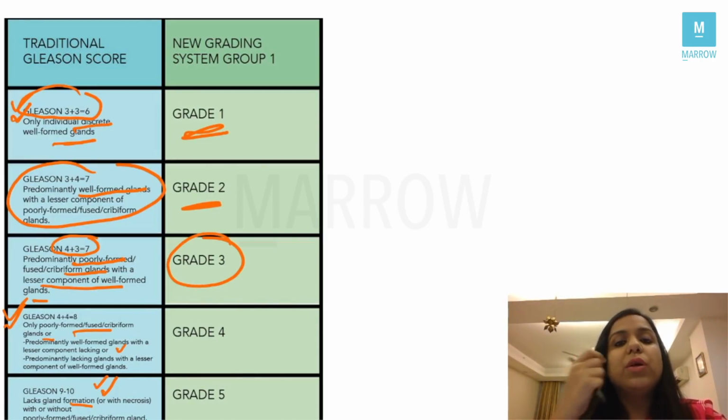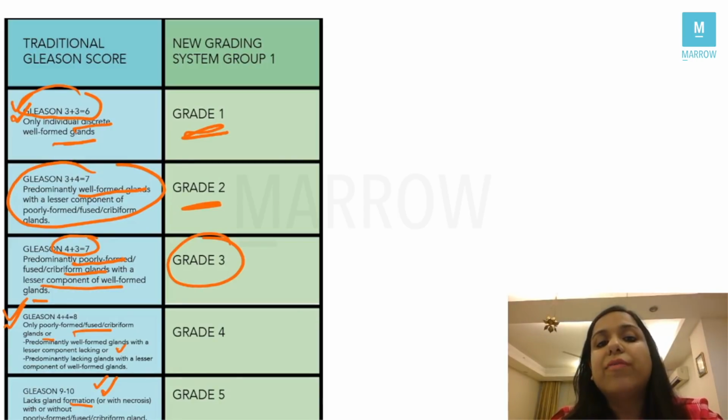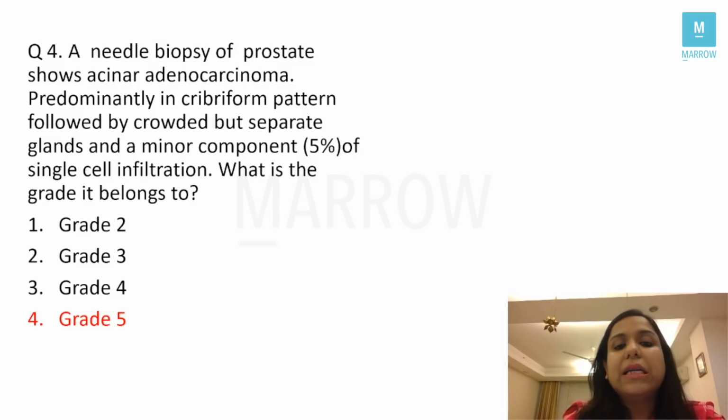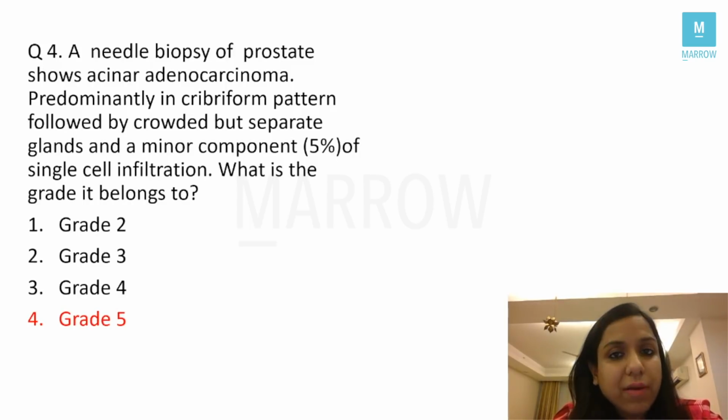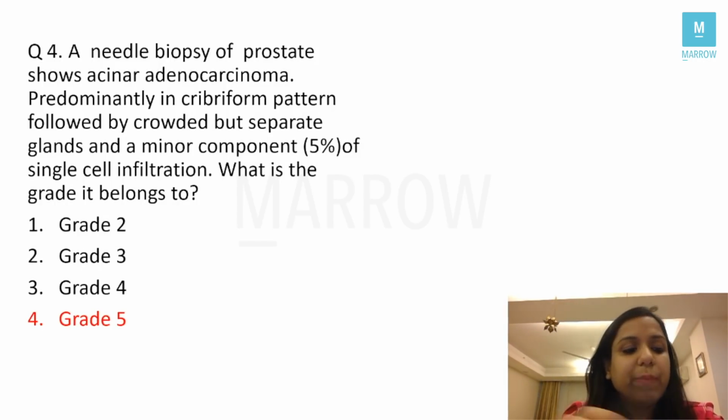So according to the latest thing, students, single cell infiltration is regarded as grade 5. That is why the clear answer in this question is grade 5. It was a tough one, a little MD pathology one, but then it has been discussed many times, right?